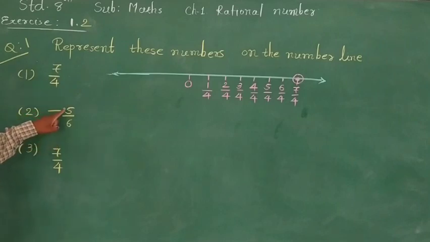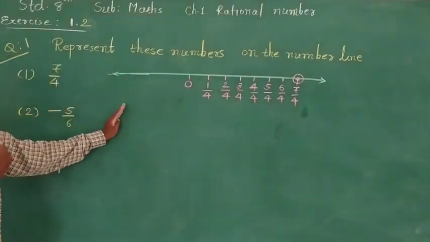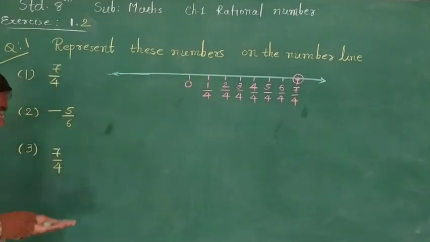Now the second, -5/6. -5 multiplied by 1/6 distance we are going to take on the number line. The most important thing is that this is negative, so we take all the numbers to the left side of 0.